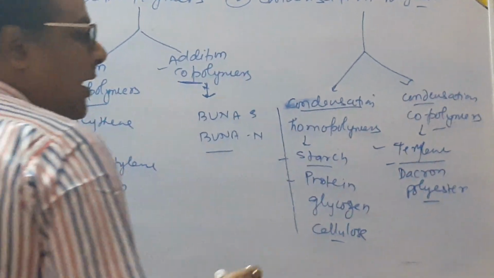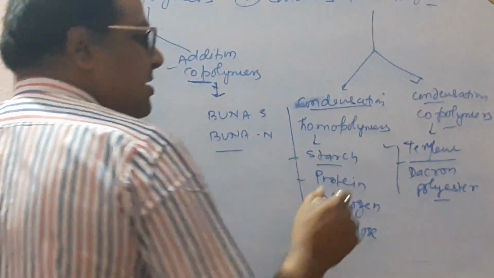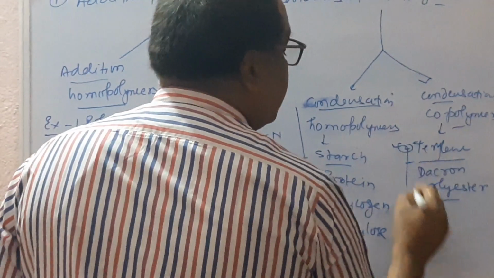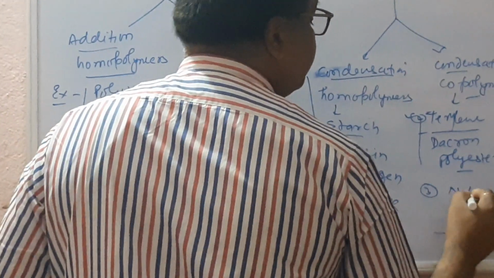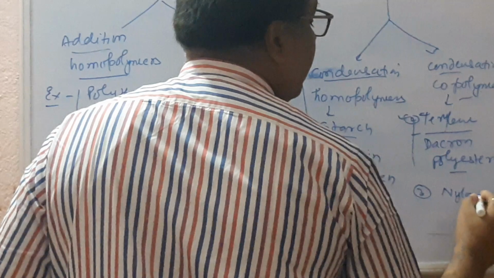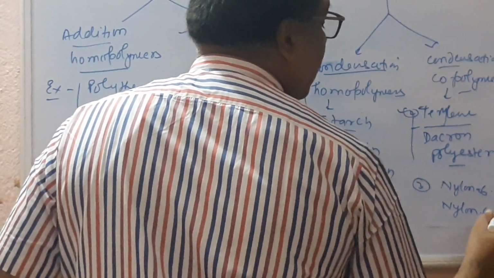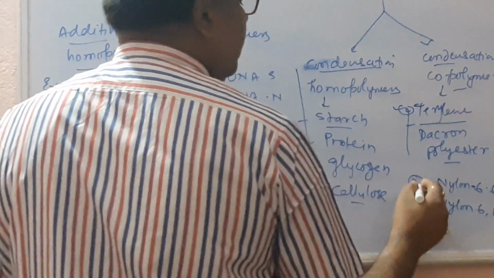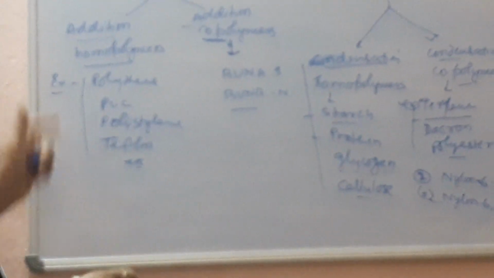This is a copolymer formed by condensation reactions. Second examples are nylon 6,6 and nylon 6,10. All are condensation copolymers.